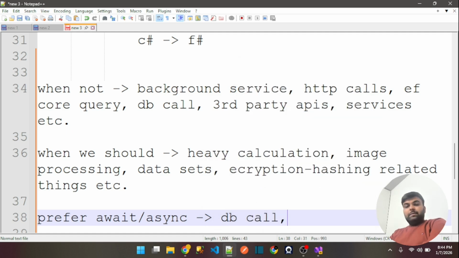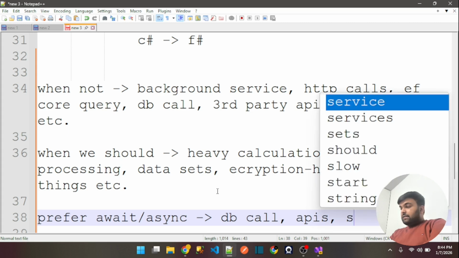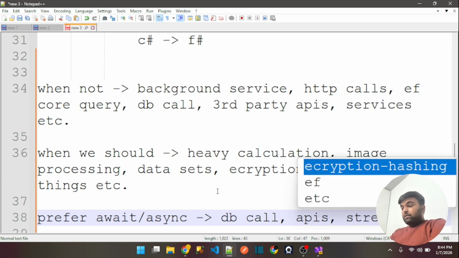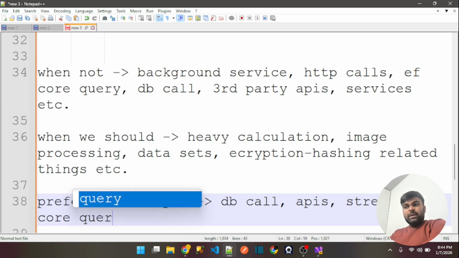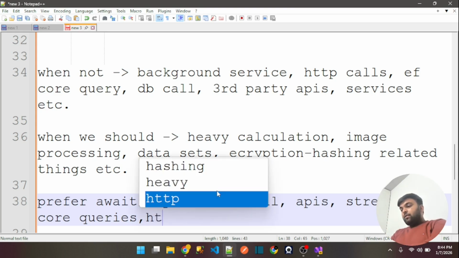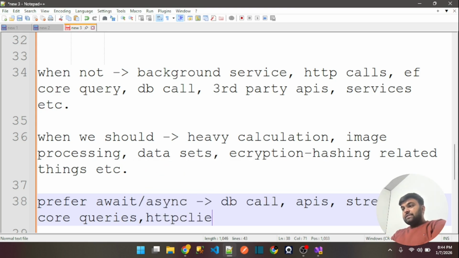DB calls, APIs, streams. Then EF Core queries, which we know are already related to DB calls. Next is the HttpClient: if we are calling an API using HttpClient, in such scenarios you have to use the await keyword.